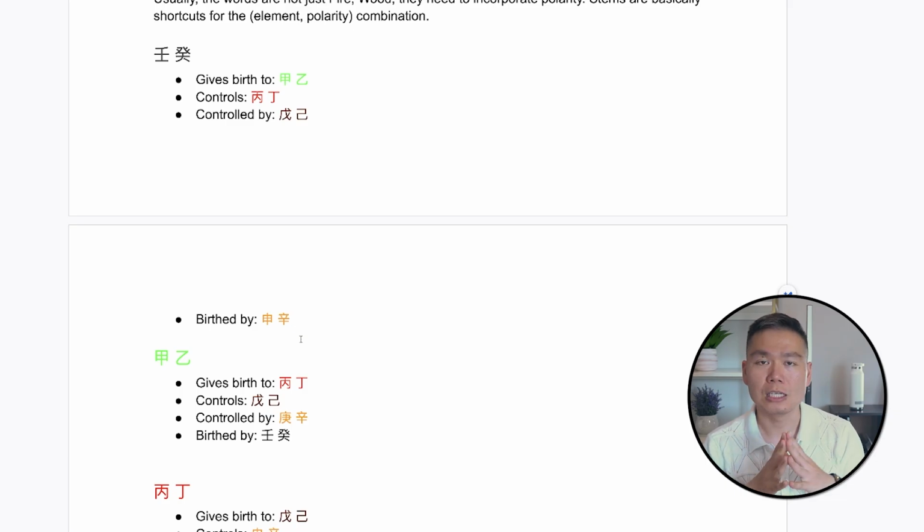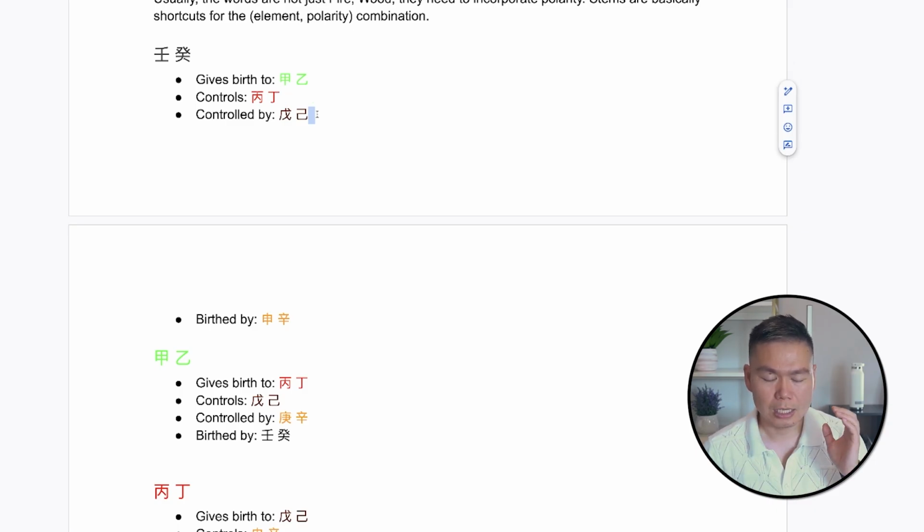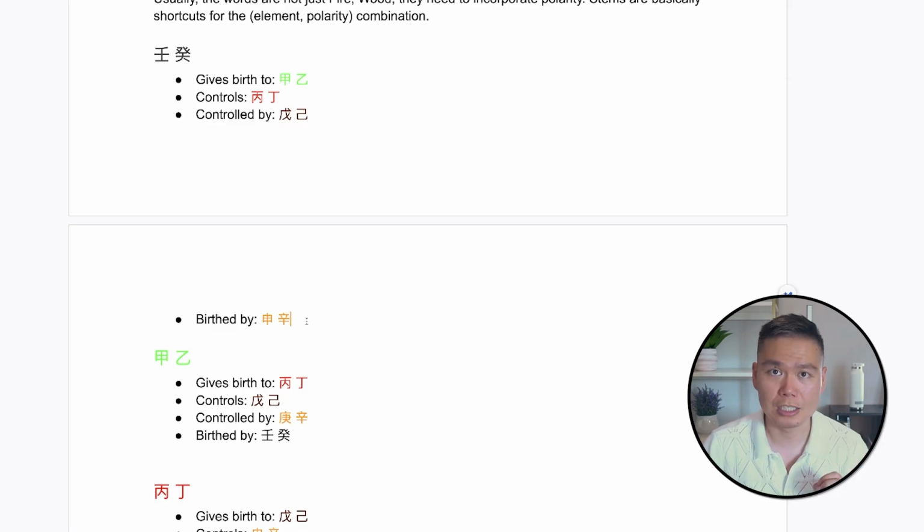But the right way is to put them into flashcards, which I did. What you want to do instead is, when you see 人鬼, those two words, it's controlled by 戊己. It controls 丙丁. It gives birth to 甲乙, and then it's birthed by 身精. So when you see a chart, you don't see trees, you don't see fire, you don't see those words. You only see these characters. And you just have to almost build that relationship immediately.